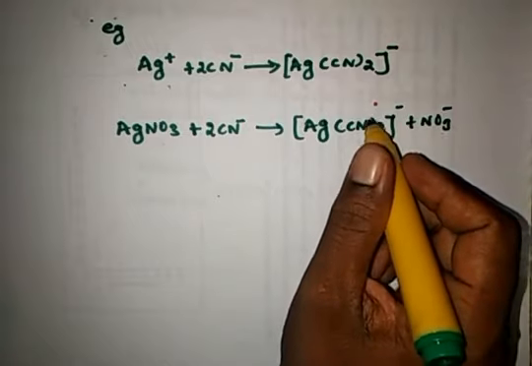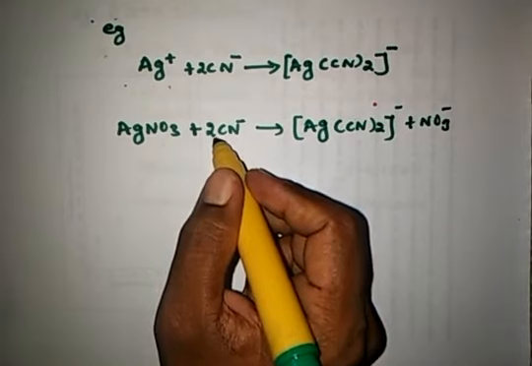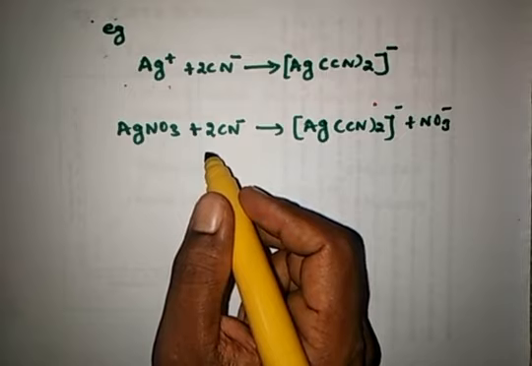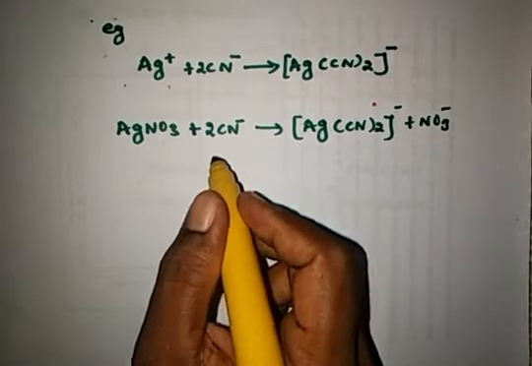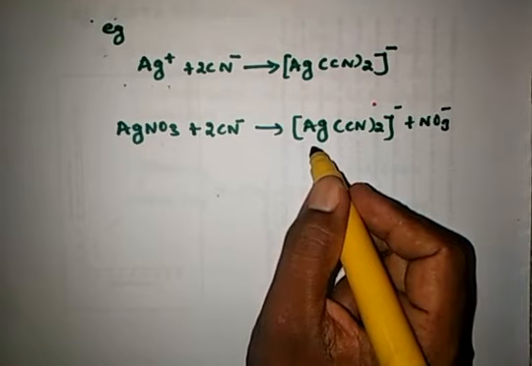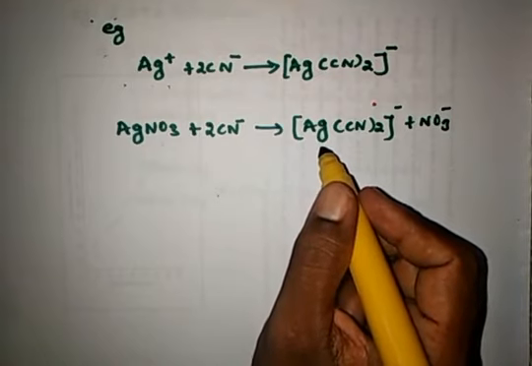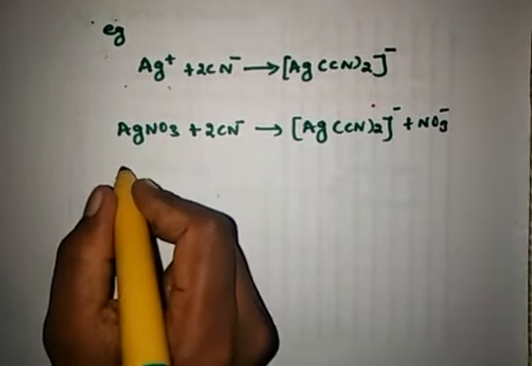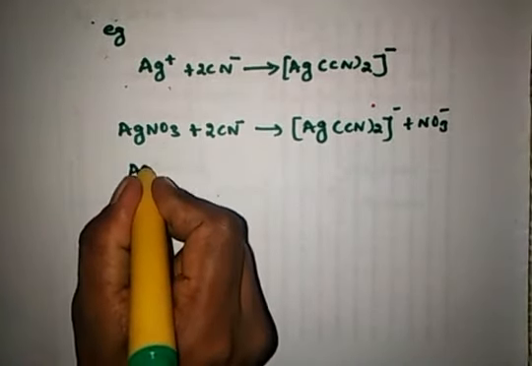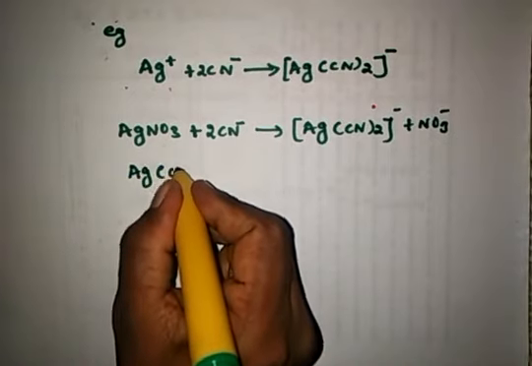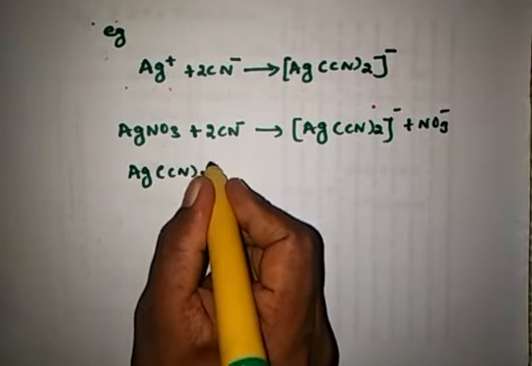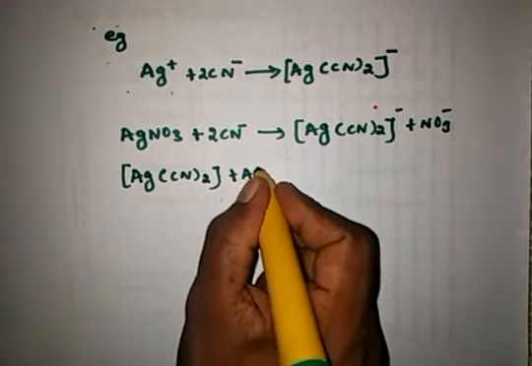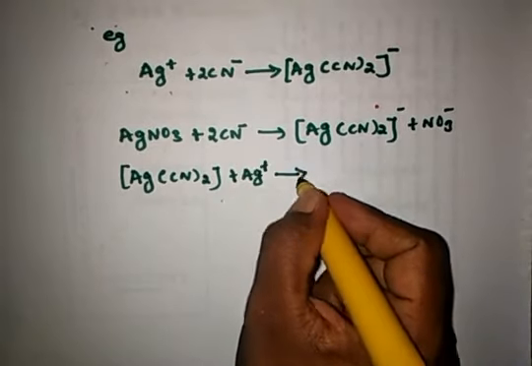When all the cyanide has been removed, the first excess of silver nitrate reacts with this formed complex, Ag(CN)2 minus, and forms insoluble Ag[Ag(CN)2].